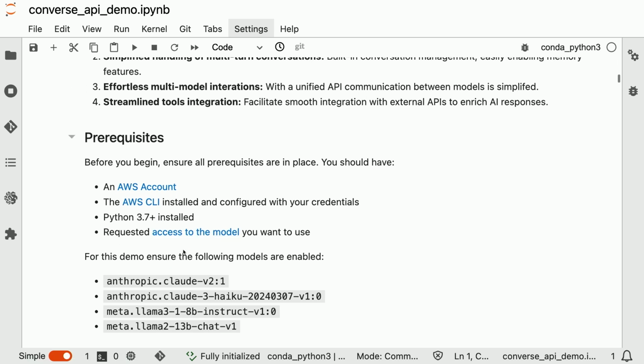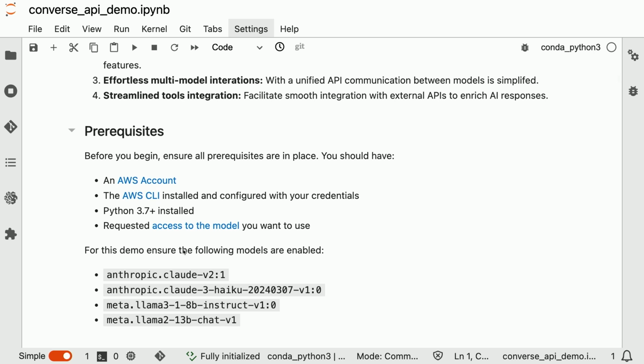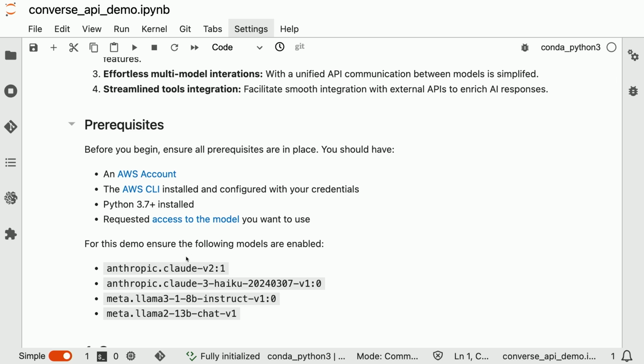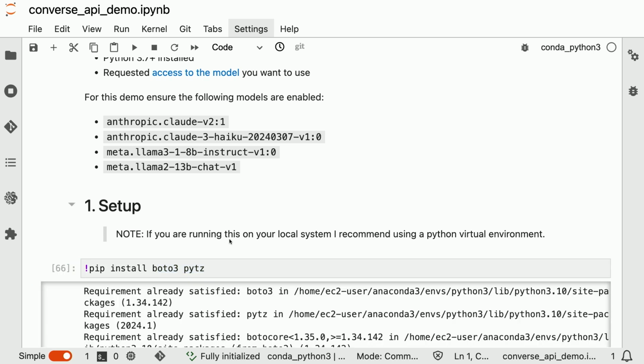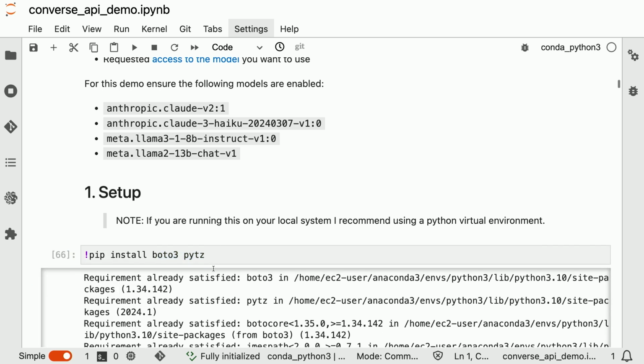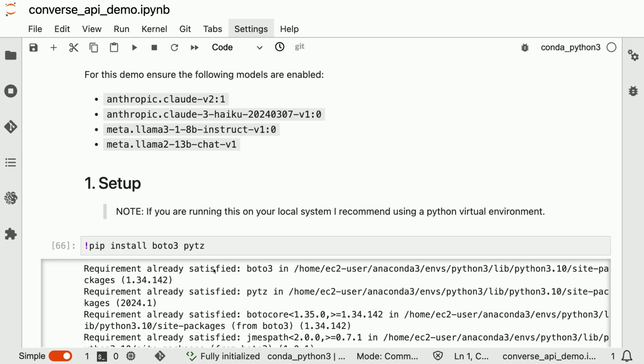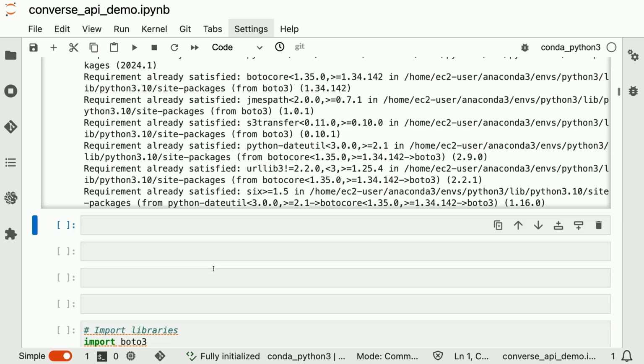Now, some prerequisites: you're going to need an AWS account along with the AWS CLI installed on your system, Python 3.7 or greater, and you'll have to enable access to the foundation models that I have listed here. Now, let's go ahead and set up our Jupyter Notebook. The first thing we're going to do is install two different libraries. I'm going to get those started. That's going to install Boto3 as well as a library to handle our time zones at the end of this presentation when we do a tool example. So that installs our libraries.